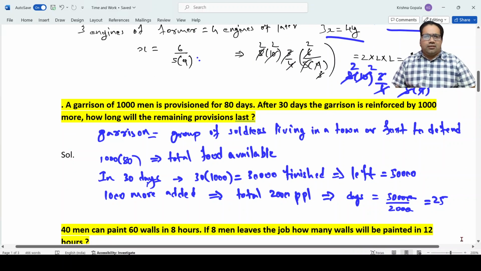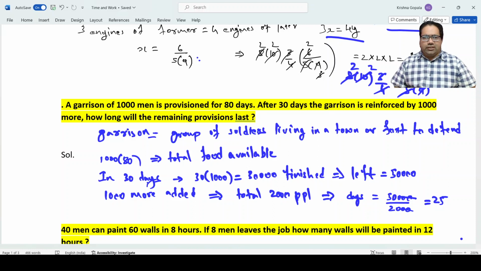A garrison of 1,000 men is provisioned for 80 days. After 30 days, the garrison is reinforced by 1,000 more men. How long will the remaining provisions last? What is a garrison? Garrison is the group of soldiers living in a town or a port for its defense, to defend that place.